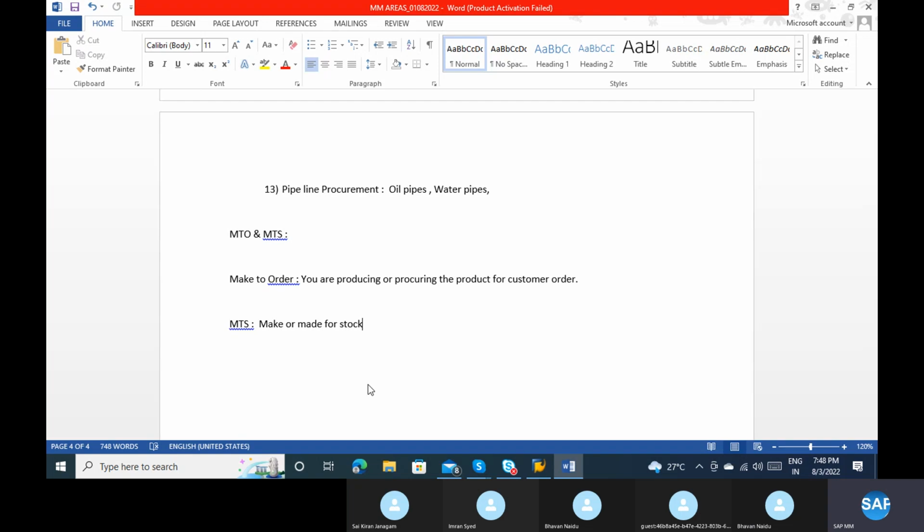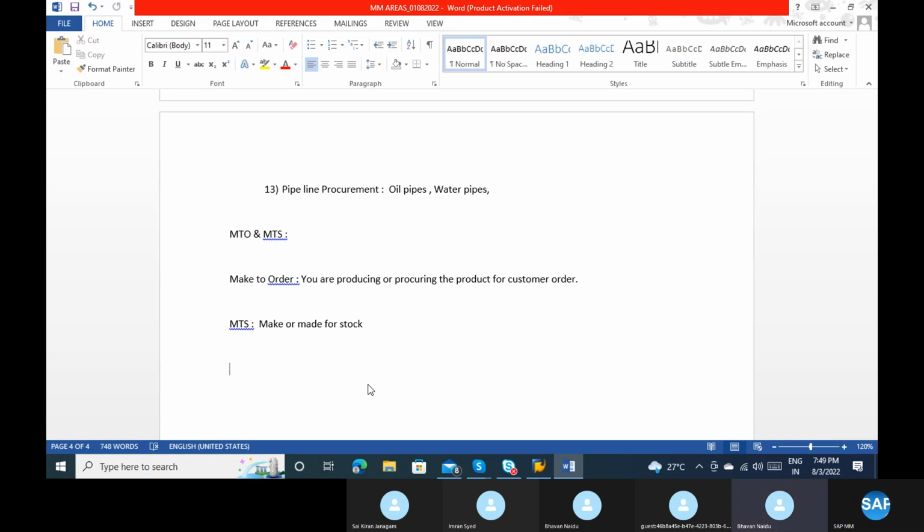Tomorrow we'll discuss the master data. To do all these processes we need master data, so how we can do that master data, we will discuss in tomorrow's class. Also we will discuss the organization structure. What do you mean by organization structure? If you started your company, what is the high level of the organization? At company code, right? What is your company code? How many plants, how many locations, how many purchase organizations, how many sales organizations do you have? These all come under the organization structure. So we will discuss that tomorrow.